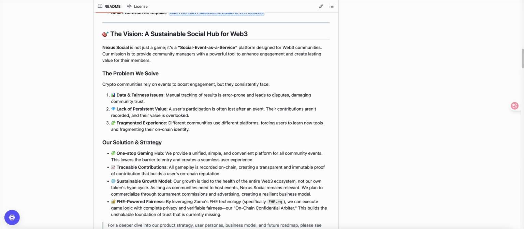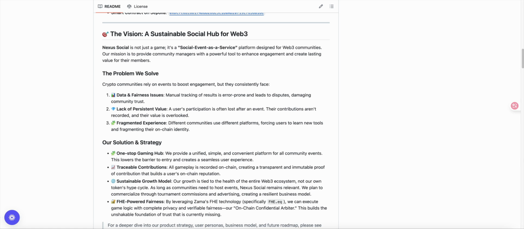However, these platforms typically cannot record the rankings of community members. Moreover, participation is mostly tracked by having community members send screenshots in Discord for manual statistics, which leads to a rather poor user experience. More seriously, community members often report issues such as cheating or black box situations.